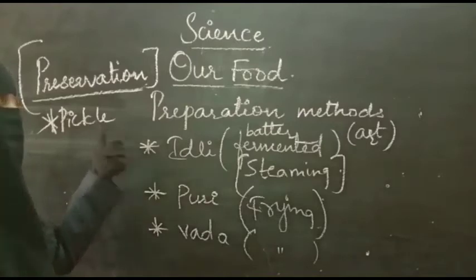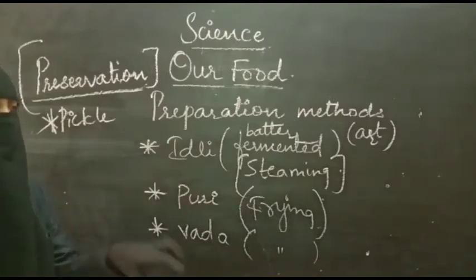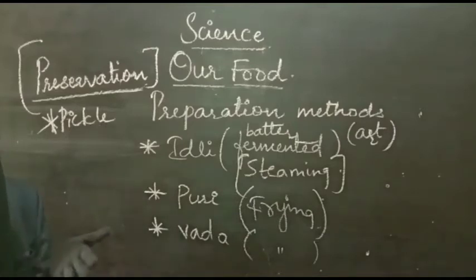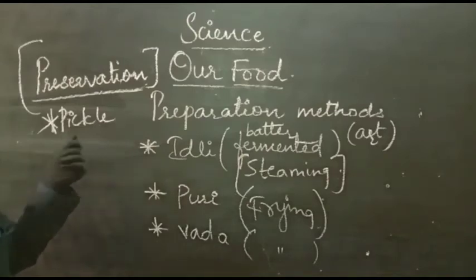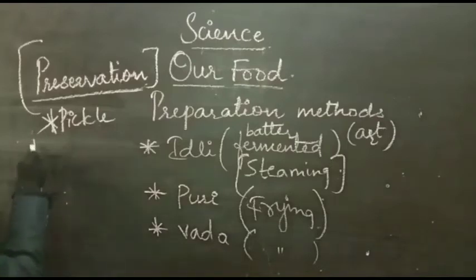No, actually pickles are stored. Usually pickles are made when mangoes are available, that is from February to May. In these 3 to 4 months you will be making pickles, and these pickles are stored for the next year, up to next February. That means you are preserving, you are storing them. How are you preserving? By adding some preservatives.